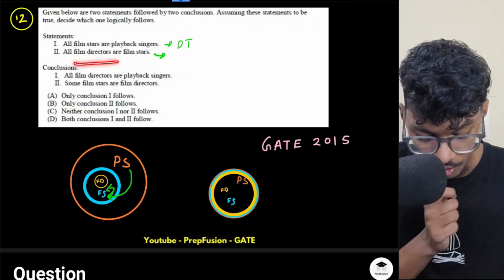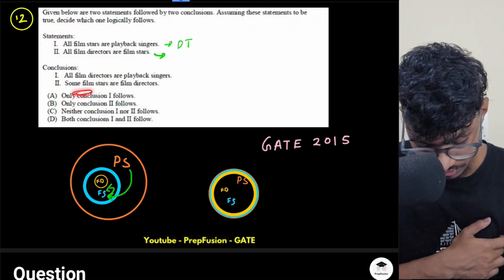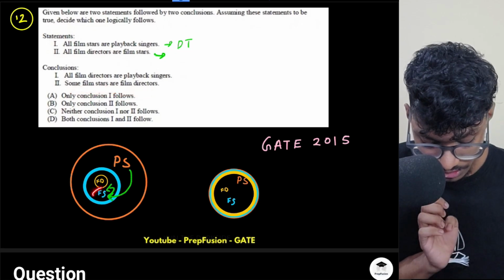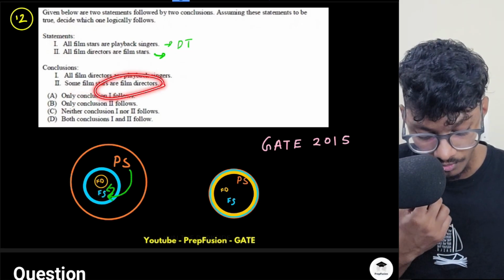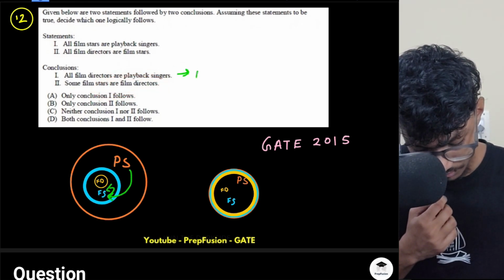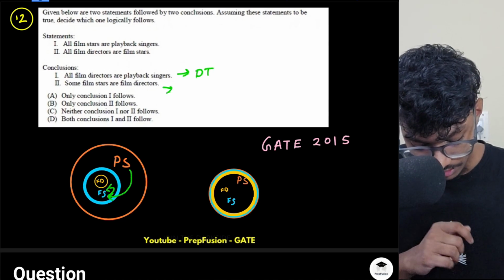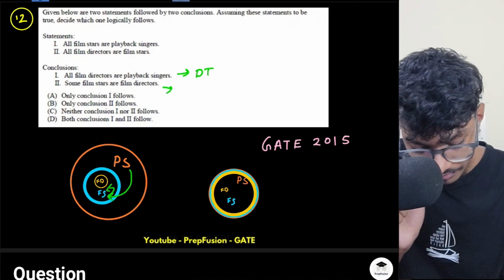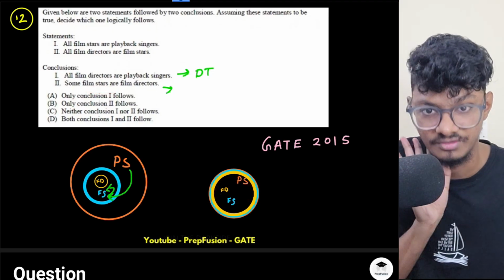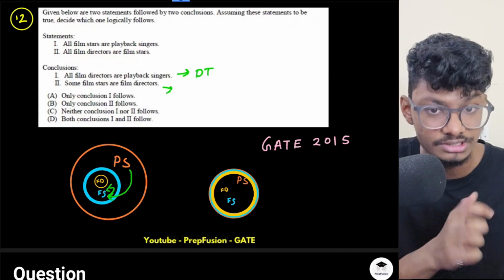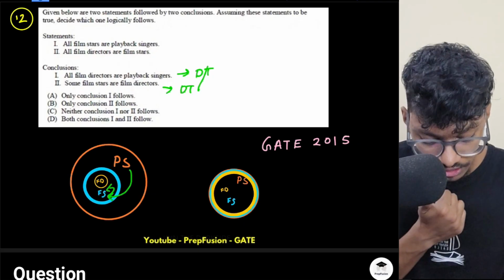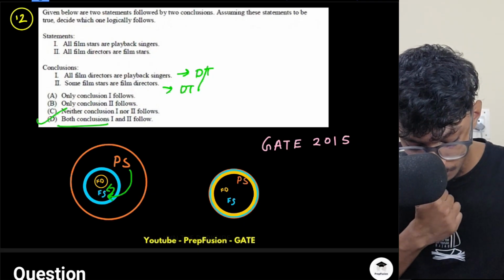What about the second statement? Some film stars are film directors. This means there has to be some common region between film stars and film directors. There will always be a common region, because all film directors are film stars. This satisfies the condition for a common region. So this will also be definitely true. So both are true. So definitely both conclusions 1 and 2 follow. So option D will be correct.